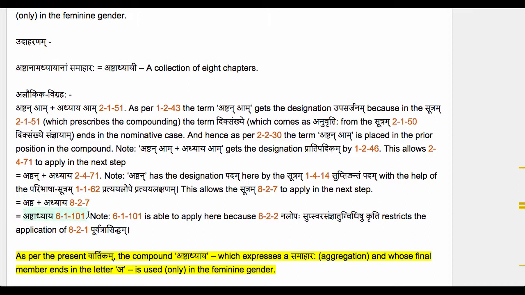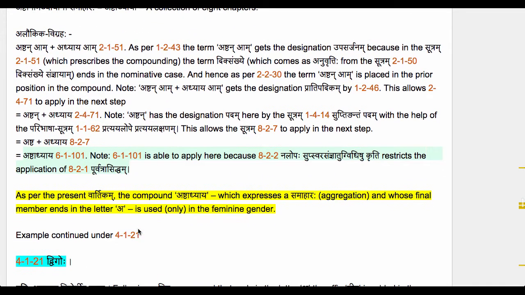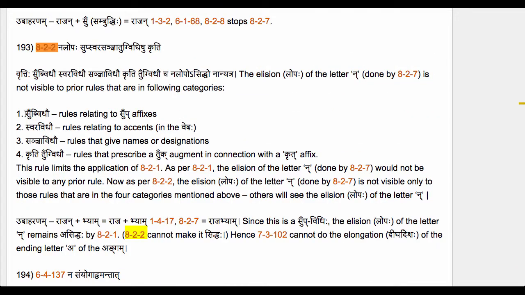The note here says that Akas Savarne Dirgha 61101 is able to apply here because 822 Na Lopaha Sup Swara Sanya Tugvidishukriti restricts the application of 821 Purvatra Siddham. Recall that 822 tells us that the Lopaha elision of the letter Na done by 827 is not visible to the prior rules in the Ashtadhyayi that are in the following categories: Subvidhau, Swaravidhau, Sanyavidhau, and Kriti Tugvidhau. This rule limits the application of 821.